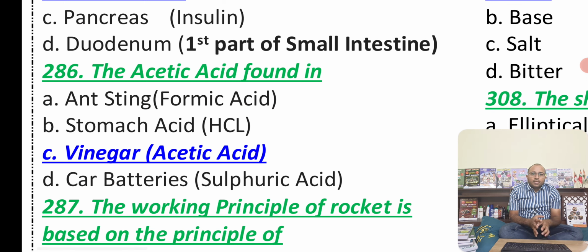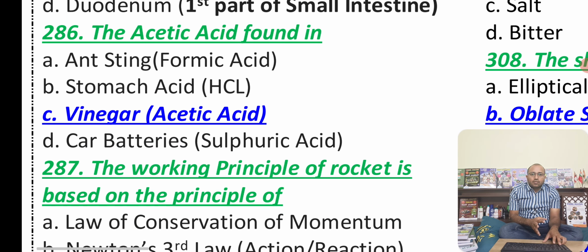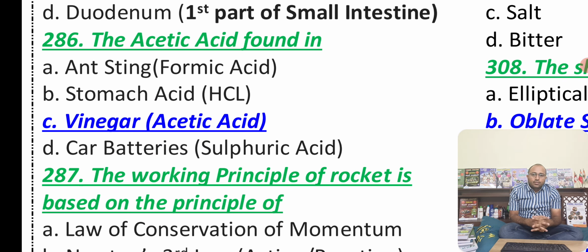The acetic acid is found normally in vinegar. So you know all apple cider vinegar, it is very important for your acid. And we have the ant sting, or we can say there is an ant named formica. With that sting you have a small swelling over here. So ant sting is formic acid. We have stomach acid, which is also known as hydrochloric acid guys. Normally you will find it in the stomach, where it helps with the digestion purpose.